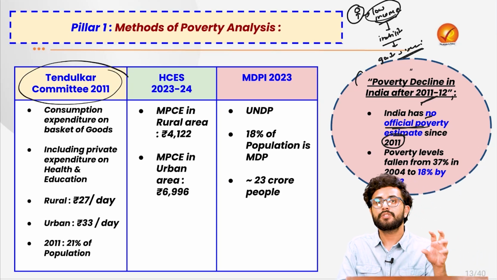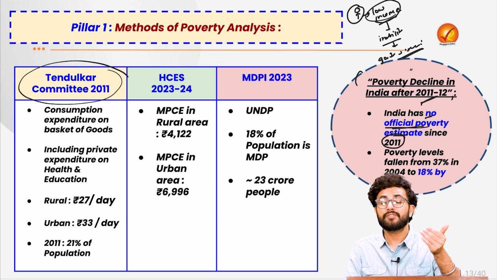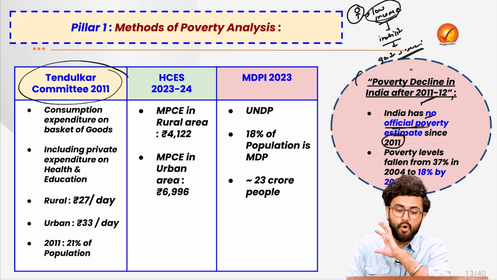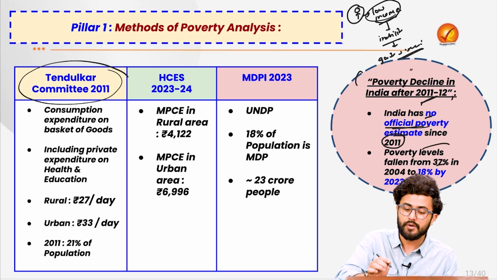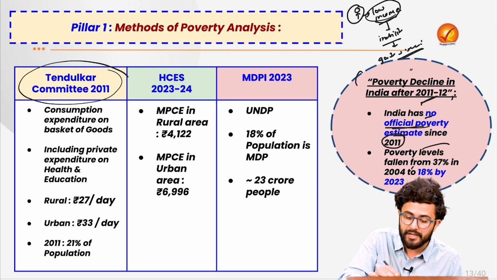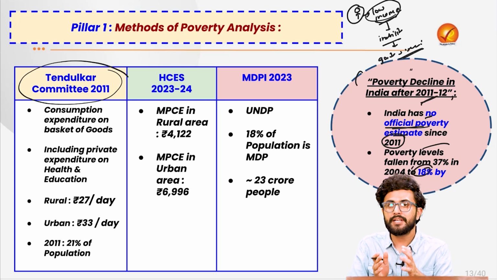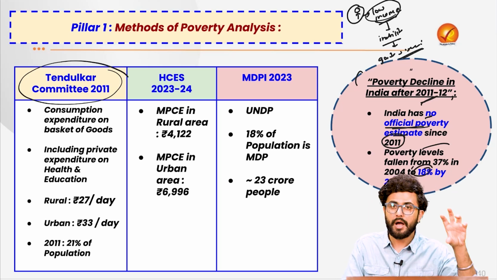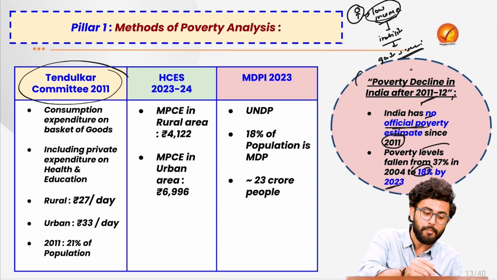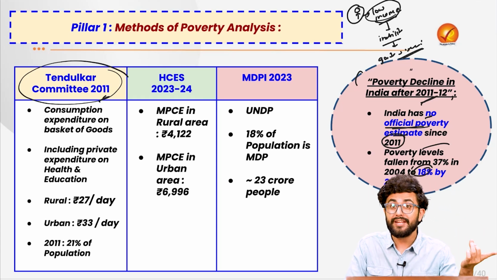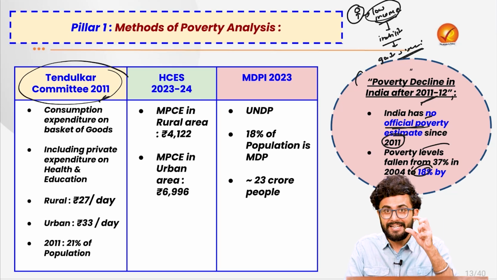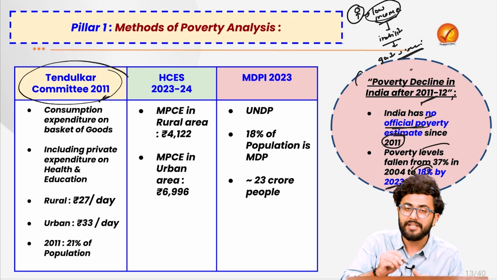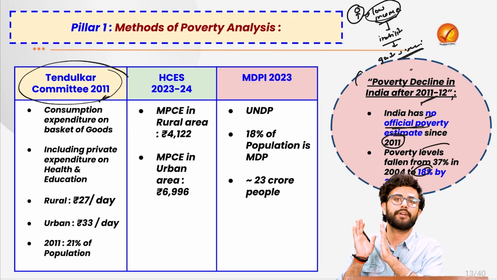The current data we have is the poverty index released by the Niti Aayog, according to which the poverty level has fallen from 37% in 2004 to 18% by 2023. This basically means that, according to the poverty line set by the Tendulkar Committee 12 years back, currently 18 people out of 100 still fall below the poverty line in 2023.